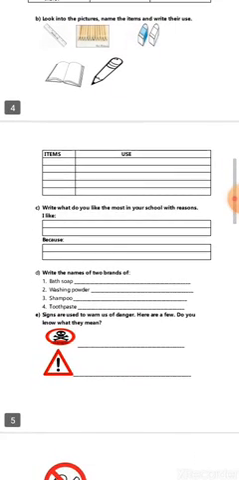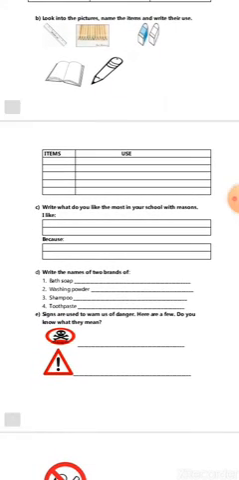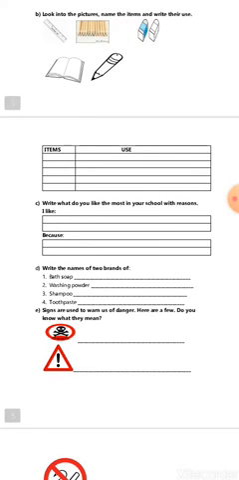Next thing is C. Write what you like the most in your school with reasons. You have to write which thing is your favorite in your school with a reason. Like if I say I like the playground in my school the most, and the reason is because I can play a lot there. Like this, you have to write a favorite thing in your school and then the reason why you like this thing.